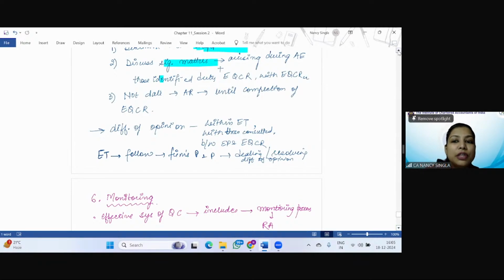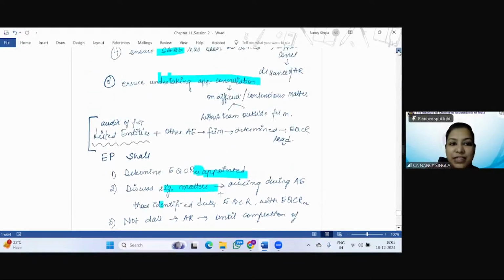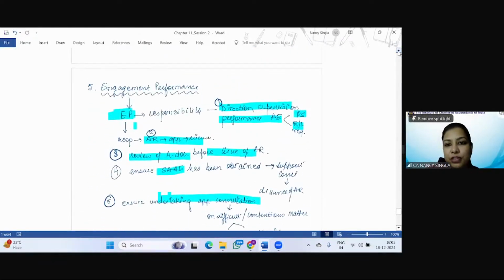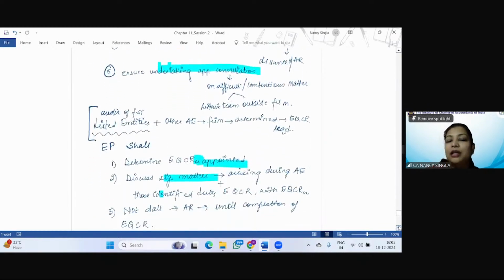So this is with respect to engagement performance, whereby we have seen that there are 5 responsibilities on the engagement partner: direction, supervision, performance of the audit engagement as per professional standards and regulatory and legal requirements. Then the responsibility for issuing the audit report that is appropriate in the circumstances, review of the audit documentation before issue of the audit report, ensuring that sufficient appropriate audit evidence has been obtained to support the conclusions for the issuance of the audit report, and to ensure undertaking the appropriate consultation on difficult or contentious matters within the team or outside the firm.